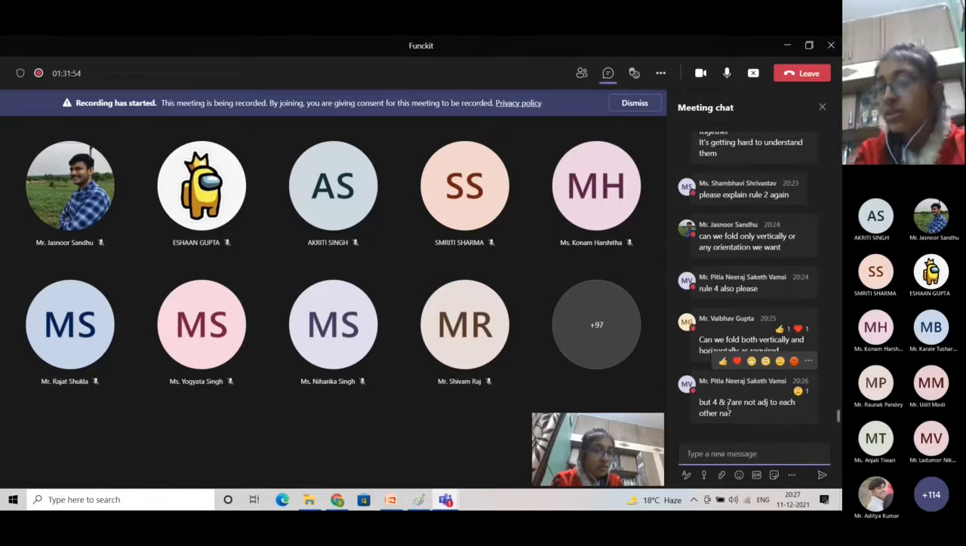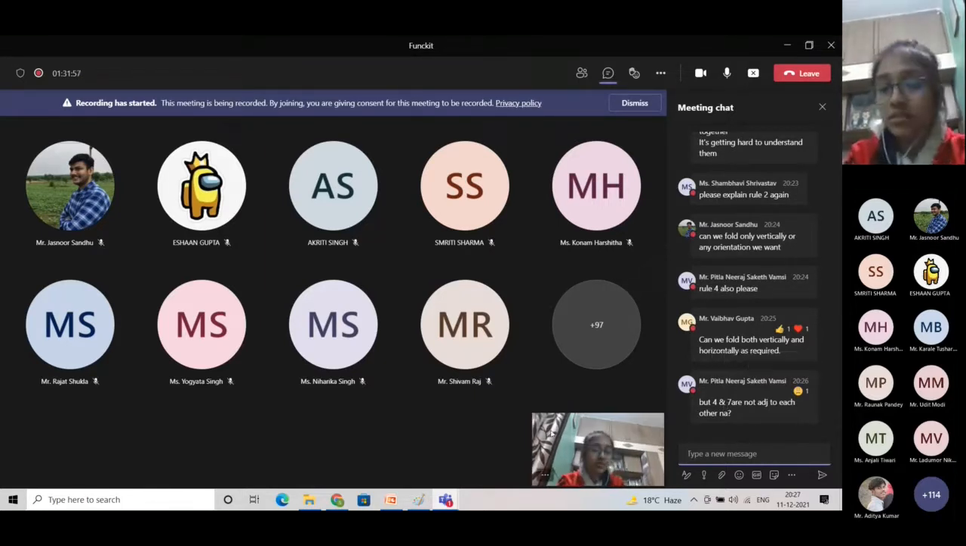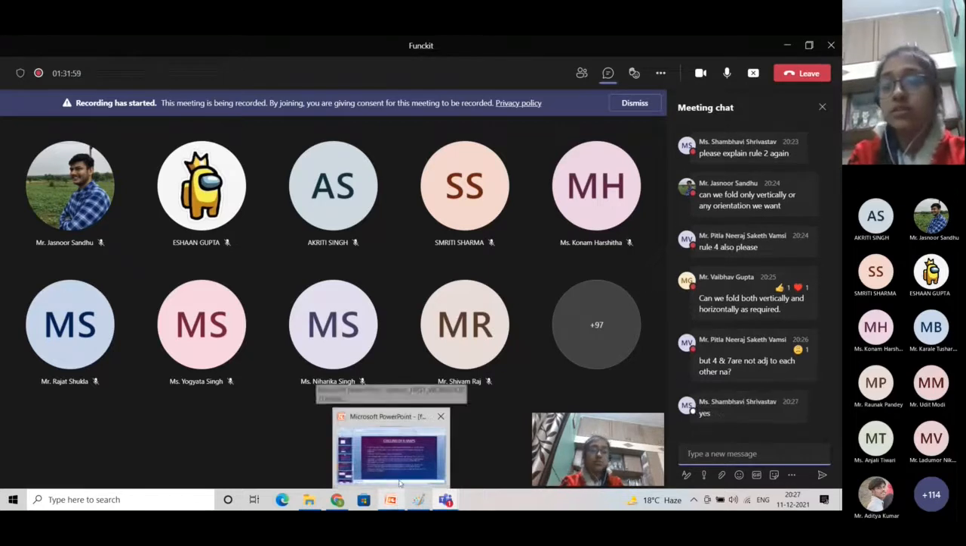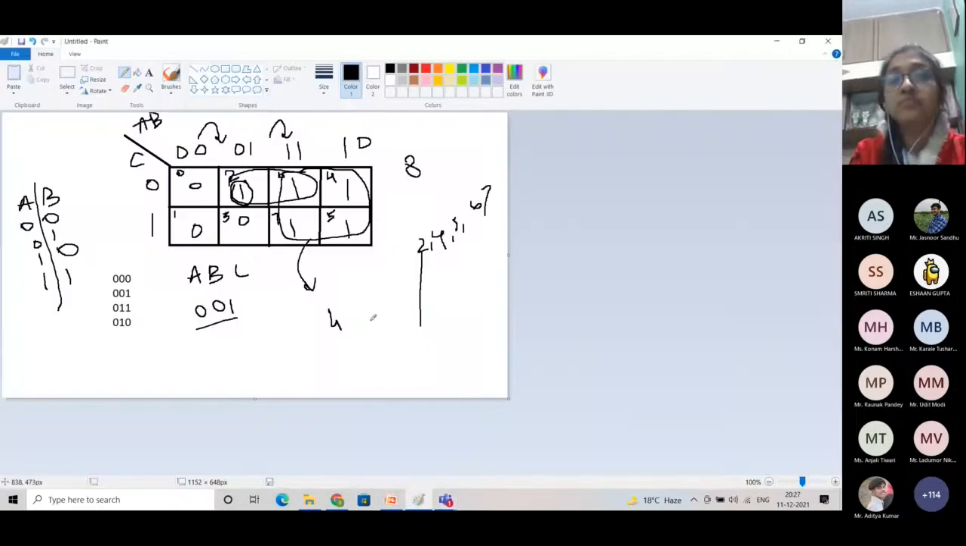4 and 7 are not adjacent to each other, but they are adjacent to the ones. See, 6 and 4 are adjacent to each other, 6 and 7 are adjacent to each other, 7 and 5 are adjacent to each other, and 5 and 4 are adjacent to each other. If there is 0 in this place and 0 in this place, then you can't form a group with 4 and 7 only.